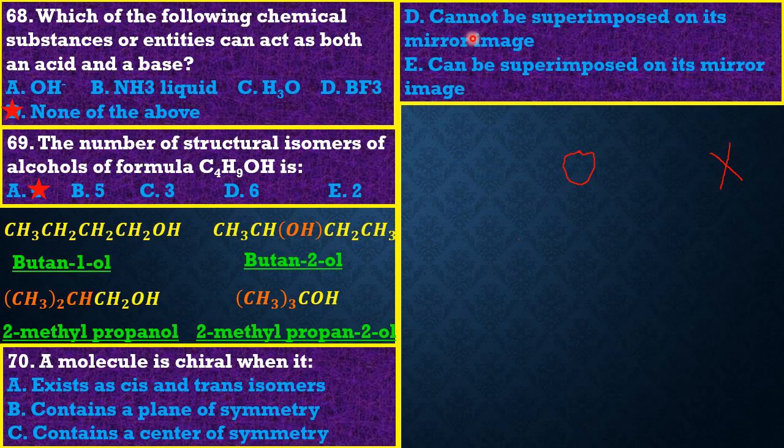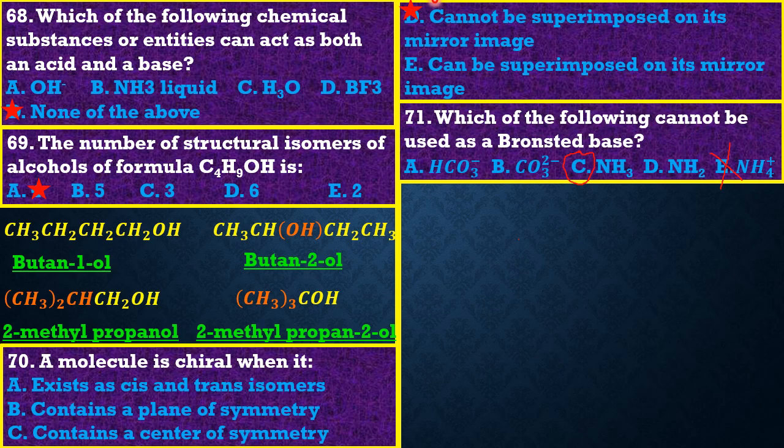There should be no plane of symmetry, guys. The D part is saying that it cannot be superimposed on its mirror image. Perfect, guys. Option D is the best option. E is saying that it can be superimposed on its mirror image. Wrong. So, friends, option D is the best option for this question.